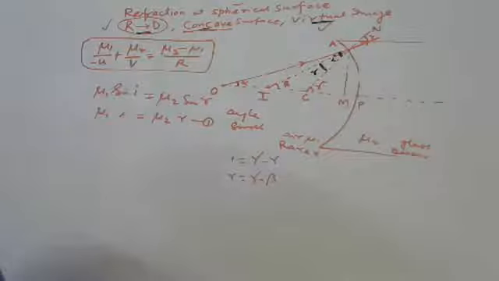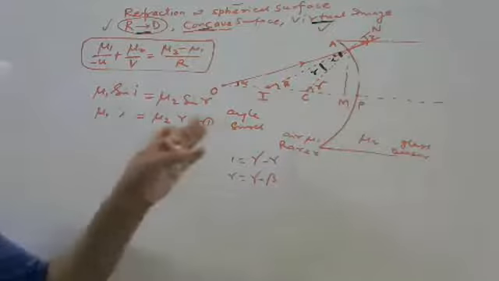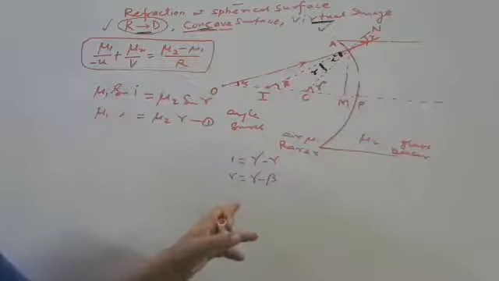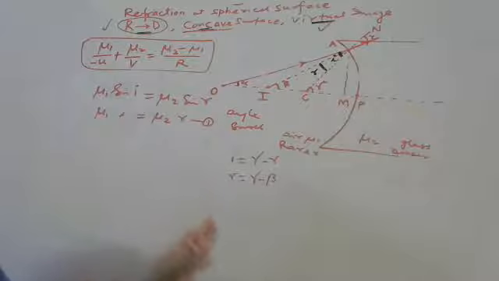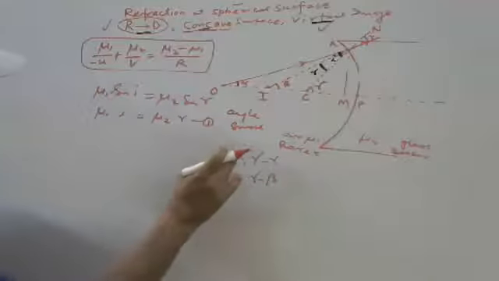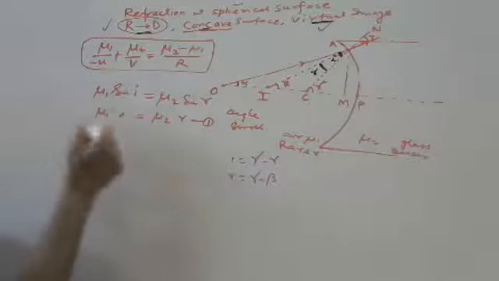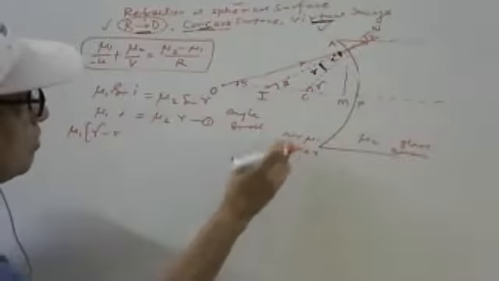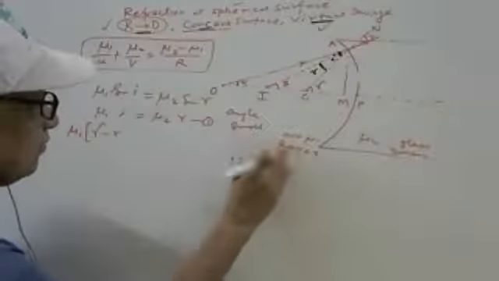Okay or not? I'm not confusing you. This is a very simple case, a class 6 or 7 student can tell correctly 100%. I do not know why you people are confused. Put the value here. Mu1 gamma minus R. Here gamma minus this is alpha.